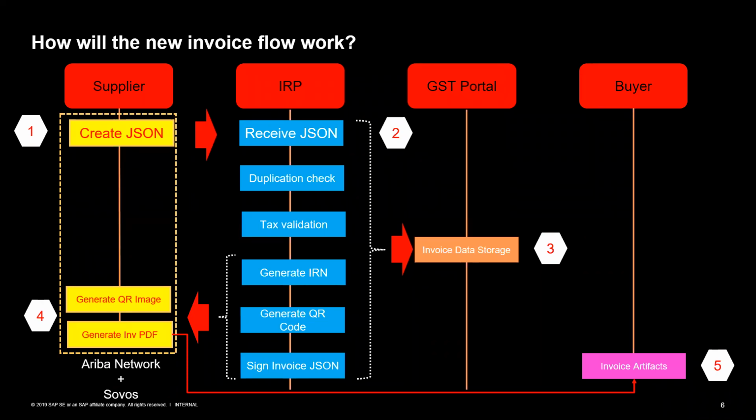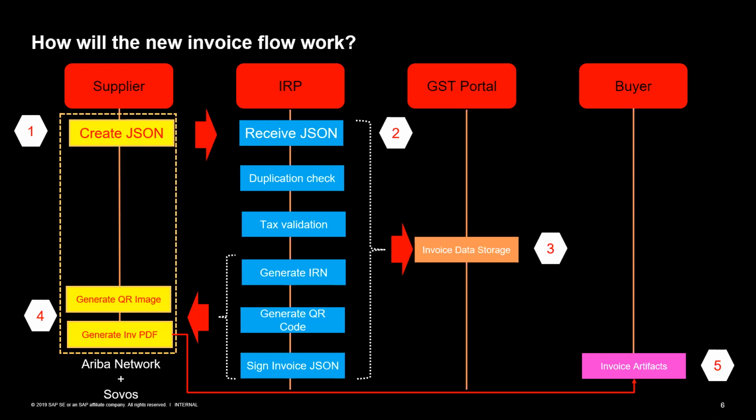Okay. So in that case, you're saying that two types of invoices the supplier can upload. One is the PDF copy, which is digitally signed by them, and another one, the copy which is generated on the IRP portal. See, if you look at it from a regulation perspective, what the supplier has to submit to the buyer is only a signed invoice JSON.